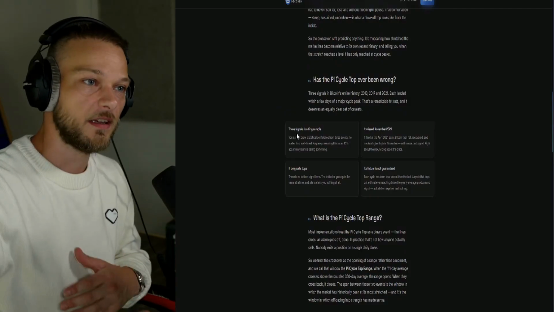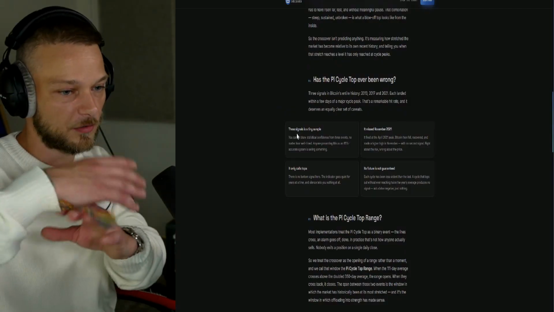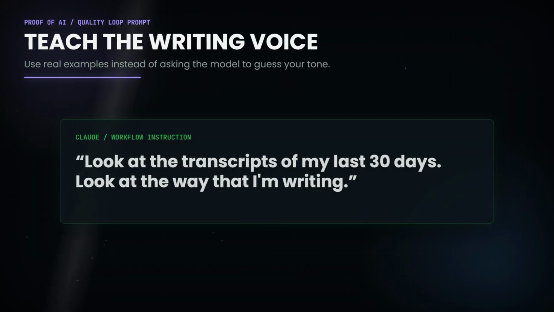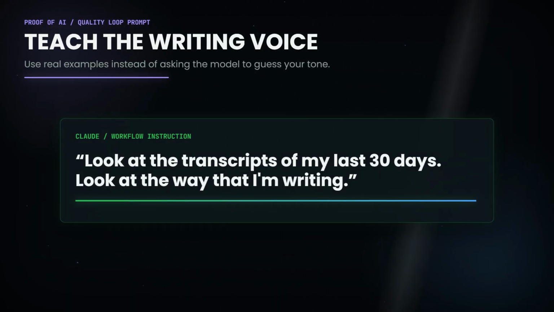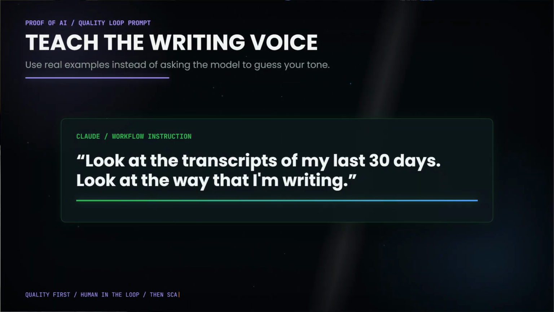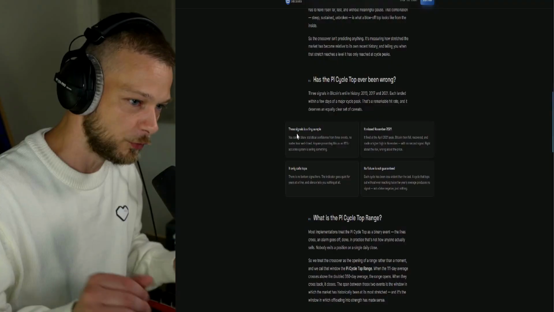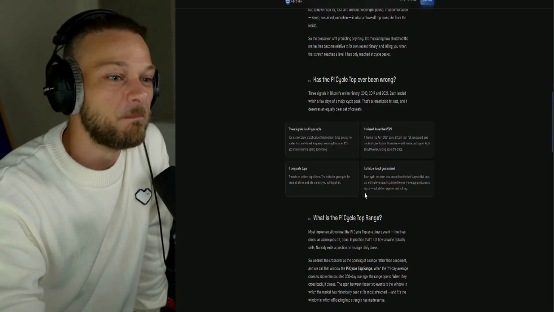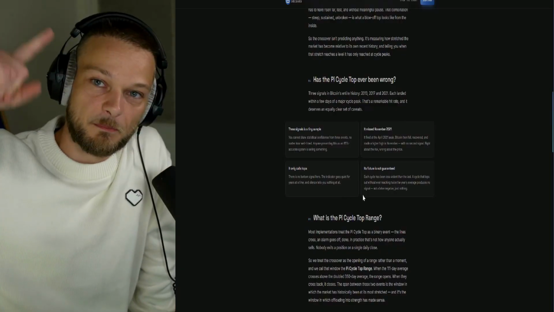Anyway, it eventually created this page, and I really like it. I like the way it formalizes it. It's in a great writing style. It has my writing style. I asked it, hey, look at transcripts of my last 30 days as well. Look at the way that I'm writing. So Claude was seeing how I talk to Claude. So it was like, "you piece of crap," I had to leave that out. Eventually, it wrote it perfectly. So I said, great, dude, mission passed.